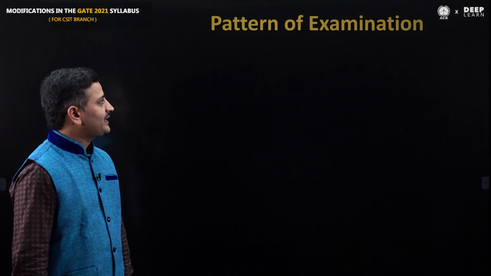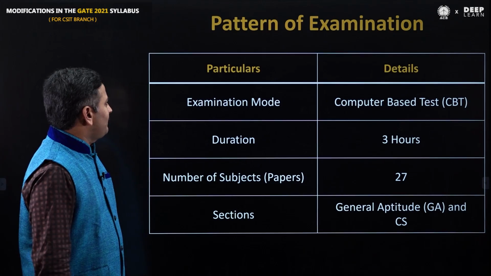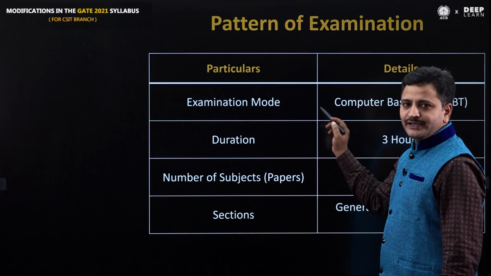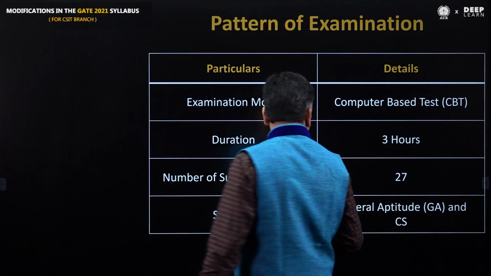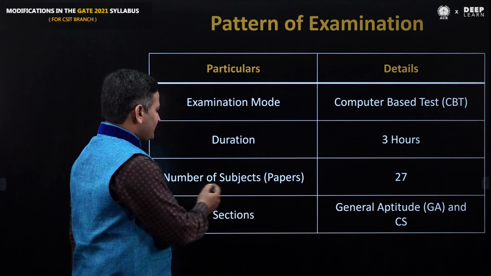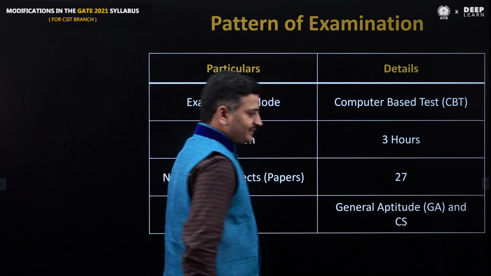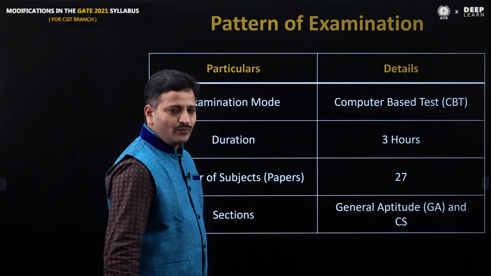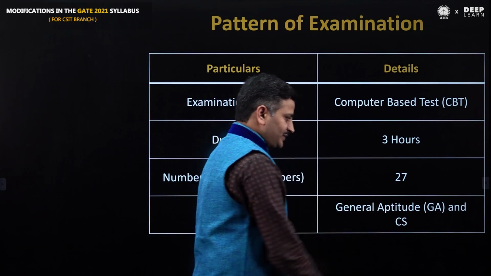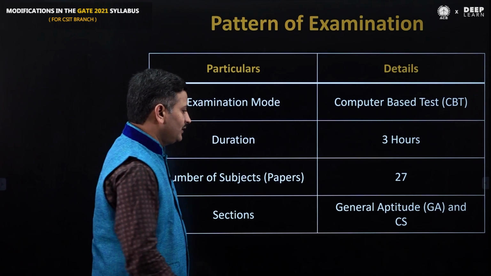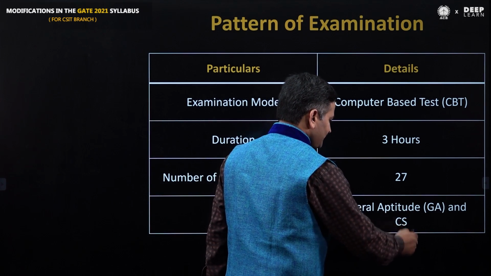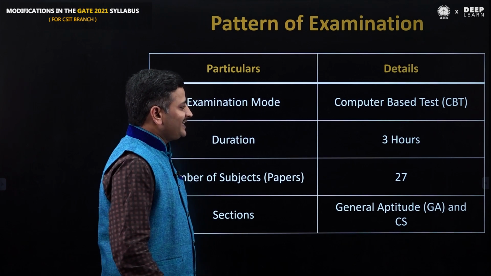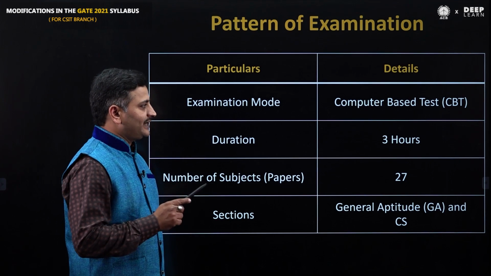Let me discuss the pattern of examination. The examination mode is a computer based test, an online computer based test. The duration is 3 hours. They are going to conduct 27 subject papers in total, and every subject paper has 2 sections: general aptitude and the corresponding subject. As we are CSC students, we have general aptitude GA and the computer science and information technology paper. The duration is 3 hours, and it is purely a computer based online test.